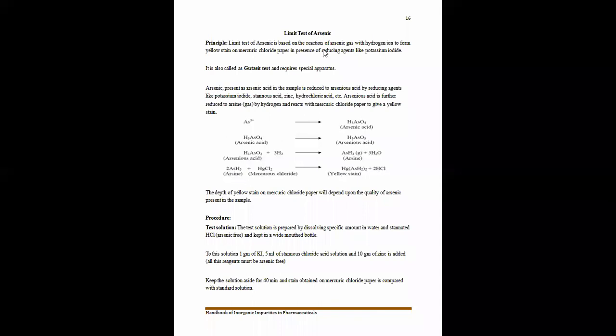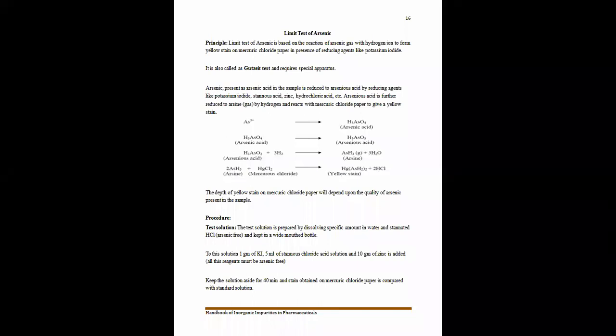And if we want to check its impurity or limit test, what is the principle or what type of reaction mechanism are we going to use? The limit test of arsenic is based upon the reaction of arsenic gas with hydrogen ion to form a yellow stain on mercuric chloride paper.